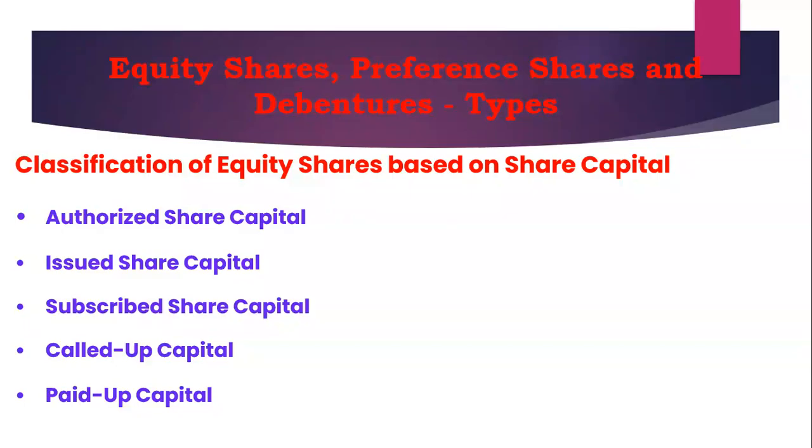Right. Again, authorized capital is mentioned in the memorandum of association. Issued share capital is a portion of the authorized share capital. Subscribed share capital is a portion of issued share capital. Called up capital is a portion of subscribed share capital. Paid up capital is the amount of money paid by the investors to the company while taking the holding of shares. This is in a nutshell about the equity shares based on the share capital.